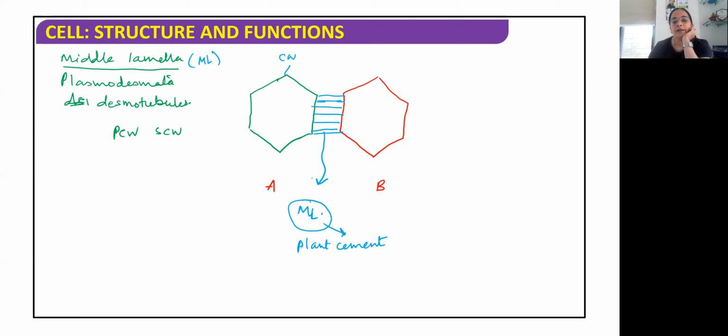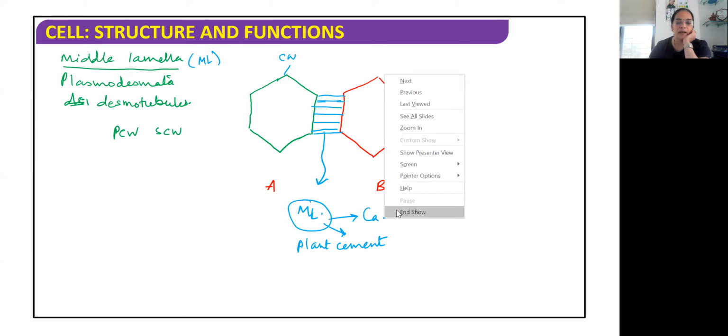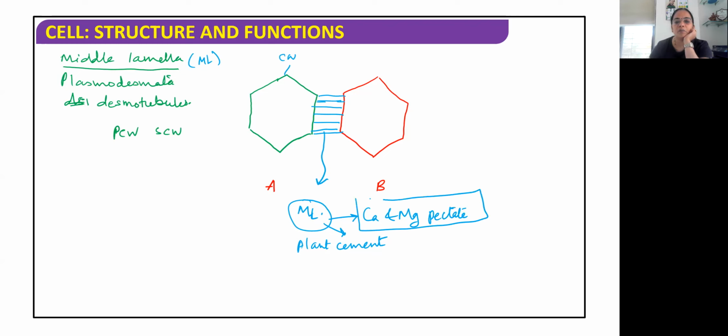And what is it made up of? So remember, questions come on this. Middle lamella is made up of calcium and magnesium pectate. Calcium and magnesium pectate. This is again very, very important to remember. Clear?